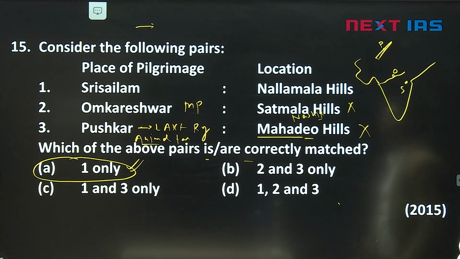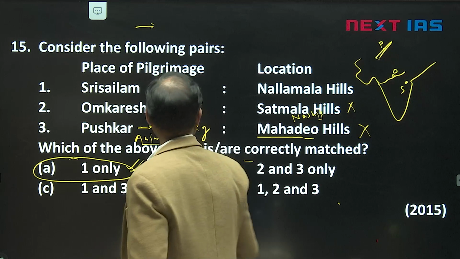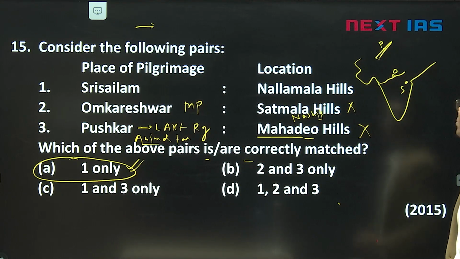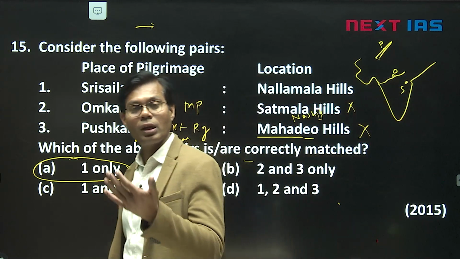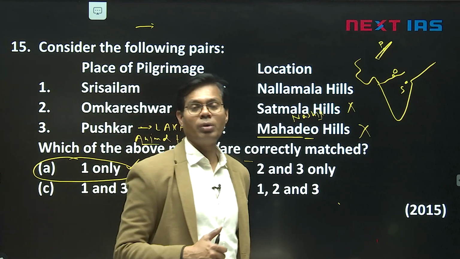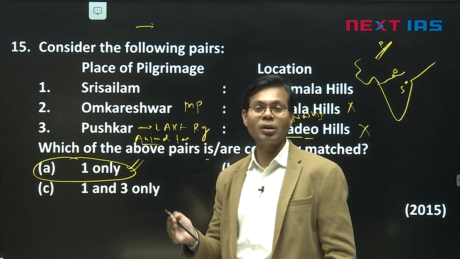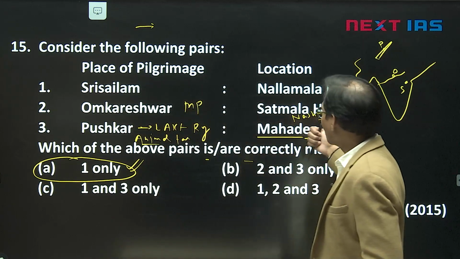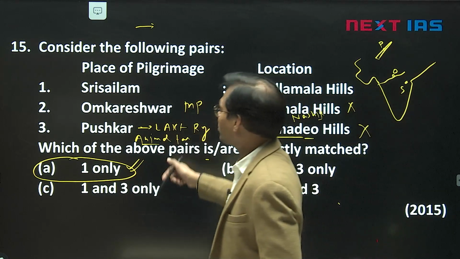Sri Sailam is also a famous dam on the Andhra and Telangana border, of course. So Nallamala Hill is a famous hill of Eastern Ghat, where this location Sri Sailam is. Sri Sailam is a wetland, a tiger reserve, a pilgrimage place, and also one of the biggest dams. Recently Telangana and Andhra have had some problem over Sri Sailam dam, just like Nagarjuna Sagar dam, after 2014 when Telangana got separated from Andhra. So option A is correct here.